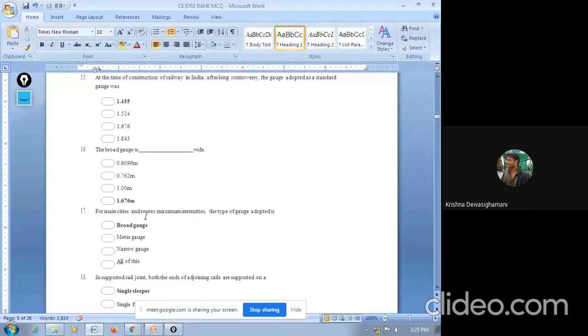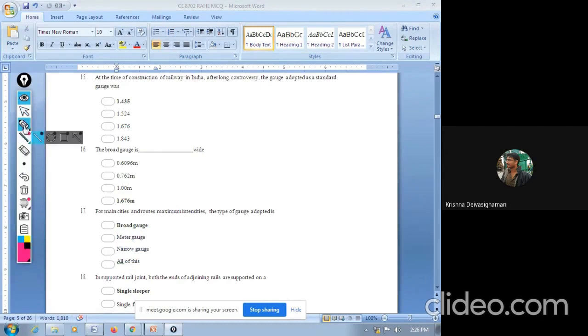For main cities, next question, 17th. For main cities and routes with maximum intensities, the type of gauge adopted is... Okay, for main cities and routes that also have maximum intensities, the types of gauge are broad gauge, meter gauge, and narrow gauge. It is very difficult to adopt all of these, so among these three we will generally go for broad gauge, because they have already clearly mentioned that it is a main city and route, and also it has maximum intensities.